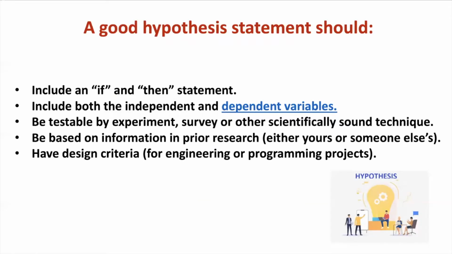A good hypothesis statement should include all these 5 points. The first point is that in our hypothesis, it is important to include an if-and-then statement. The second is that it should include both the independent and dependent variable. And the hypothesis should be testable. So that's our third condition. And for the fourth condition, a good hypothesis statement should be based on information in prior research, either yours or someone else's. And for the last condition, a good hypothesis statement should have a design criteria. This point is mainly for engineering and programming projects.